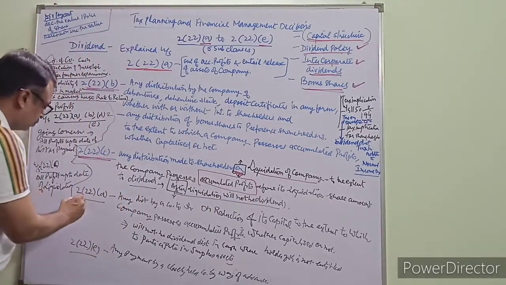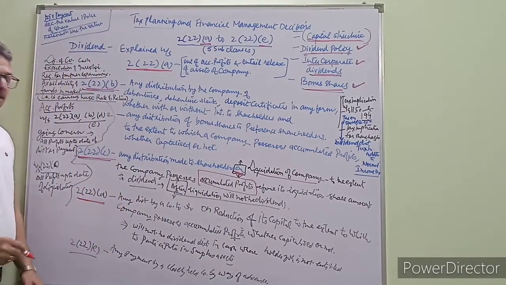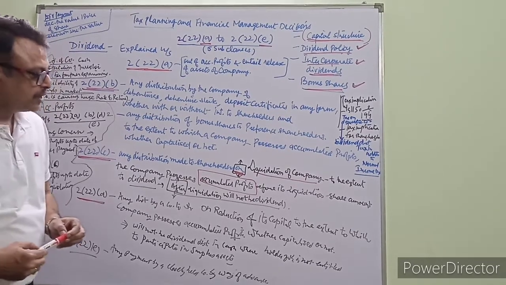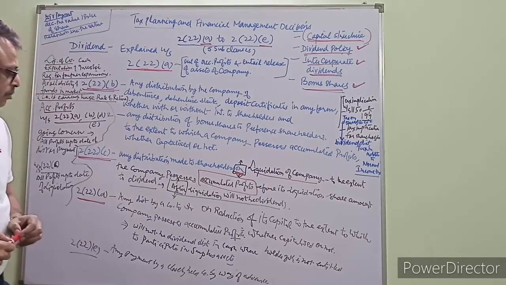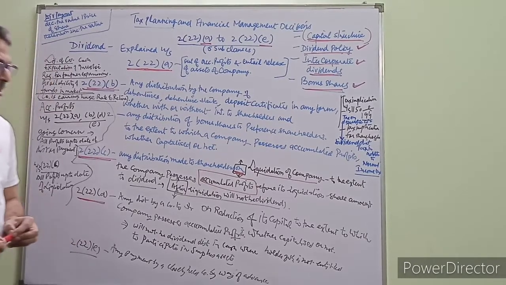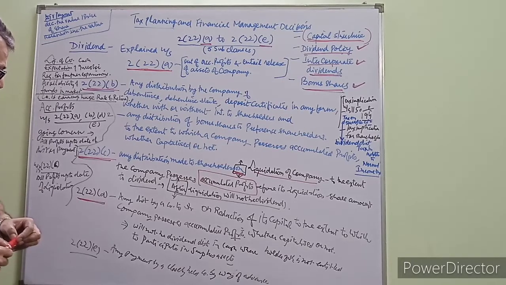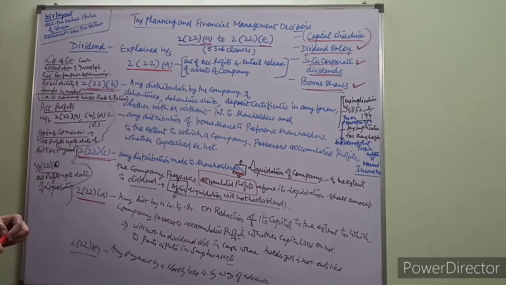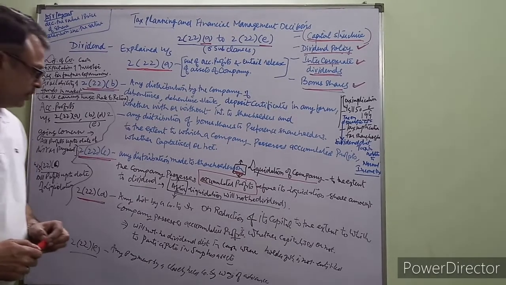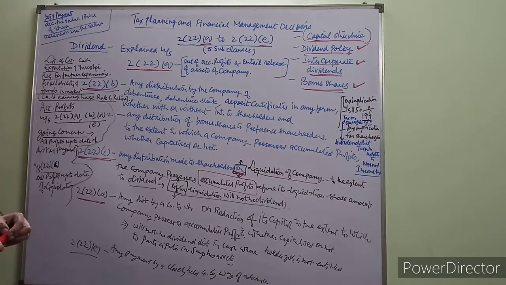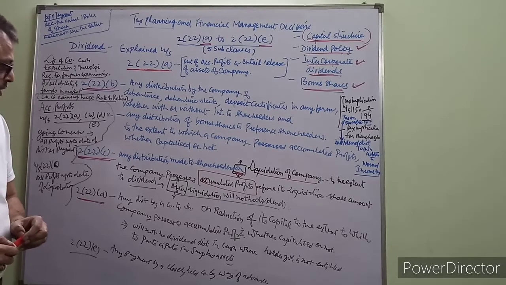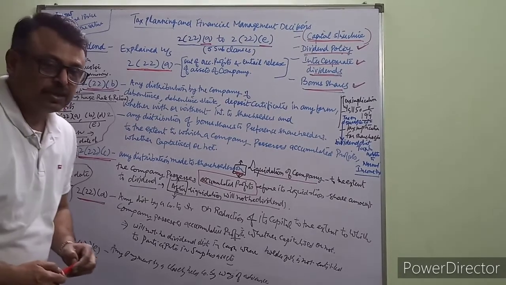Now section 2 subsection 22 subclause D. Any distribution by a company to shareholder on reduction of its capital, to the extent to which the company possesses accumulated profits, whether capitalized or not. It is important to mention here that the distribution will not amount to dividend if the distribution is in cash and the holder of the shares is not entitled to participate in the surplus assets.